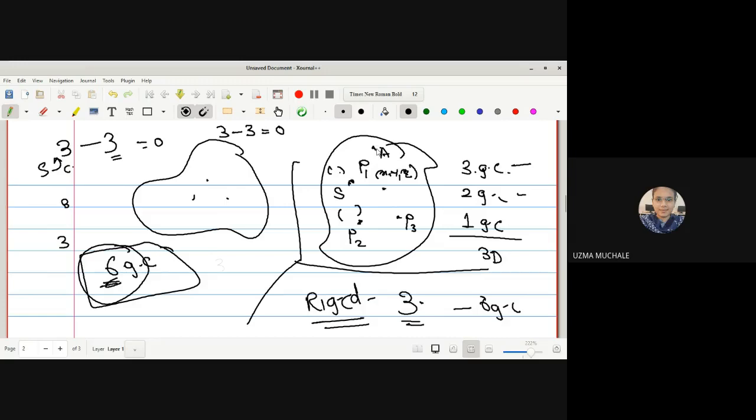If you are going to fix the position of A, the position of A with P1, P2, P3 is already fixed. The number of coordinates minus the number of restrictions gives you 0 degrees of freedom. So if you increase the number of coordinates, there is no effect on the degrees of freedom.